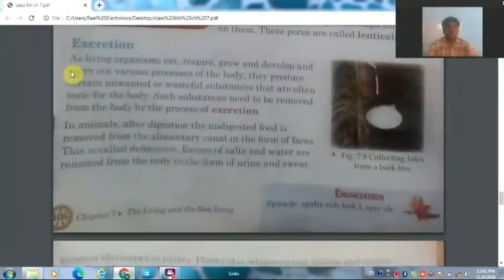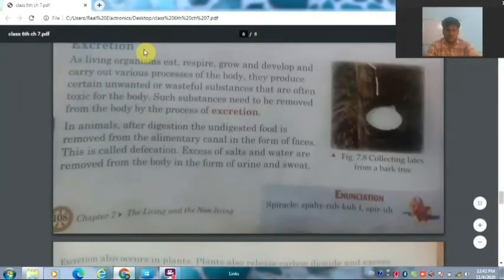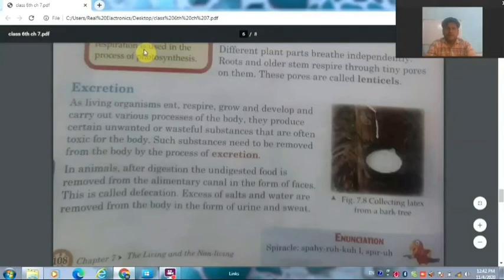Next topic is excretion. So what is excretion? As you have learned in the previous topics, whenever we eat food, that is converted into energy. But not all the food is converted into energy. There are some waste particles in the food which have to be kept out of our body. So when the unwanted or wasteful substances are removed from the body, this process is called excretion.